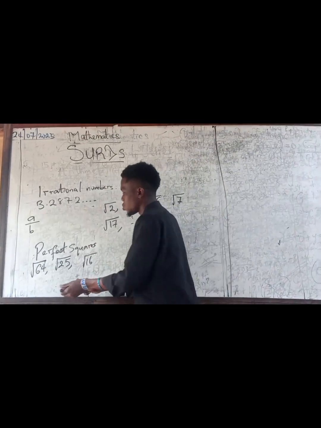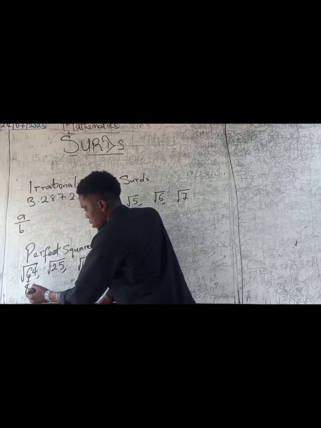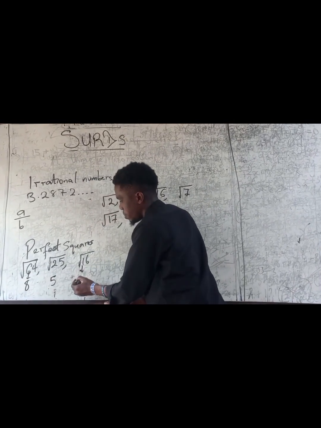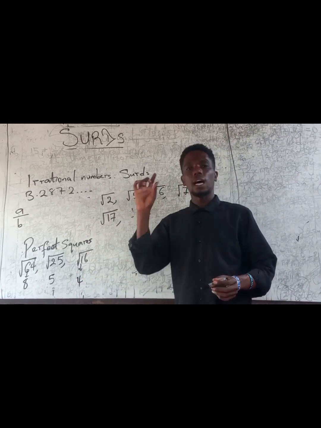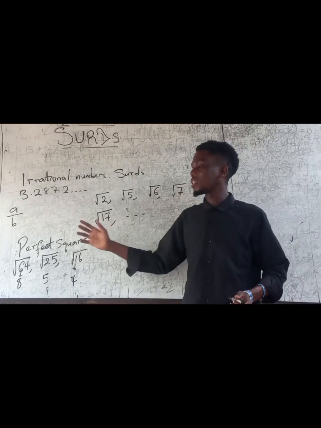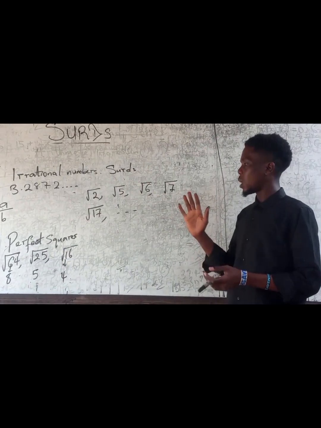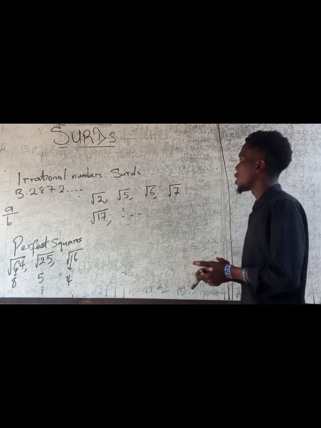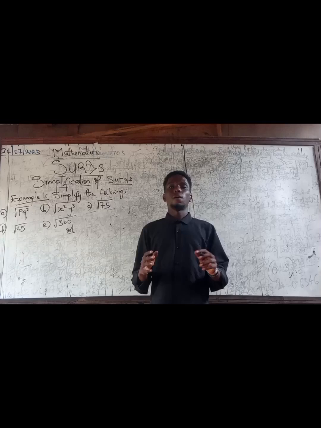So for instance, root 64 is 8, root 25 is 5, root 16 is 4. You can see that each of these numbers is an integer. That's the difference between perfect squares and surds. So now that we've gotten that, let's quickly go into some questions and see some examples.